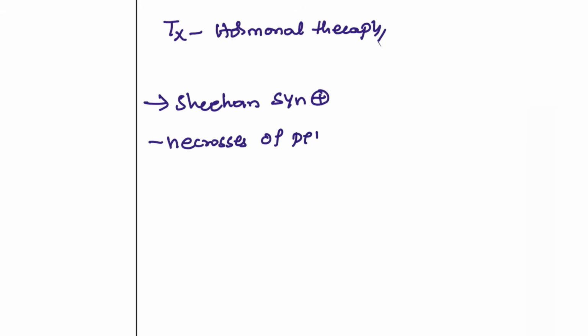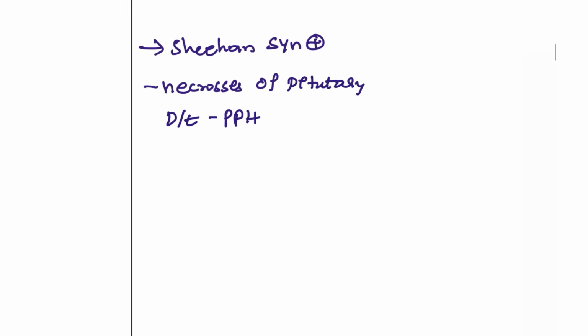Next, Sheehan syndrome. What is Sheehan syndrome? Sheehan syndrome is a condition due to necrosis of the pituitary. The most common cause is PPH, the postpartum hemorrhage, and all the hormones are decreased in the patients with Sheehan syndrome.